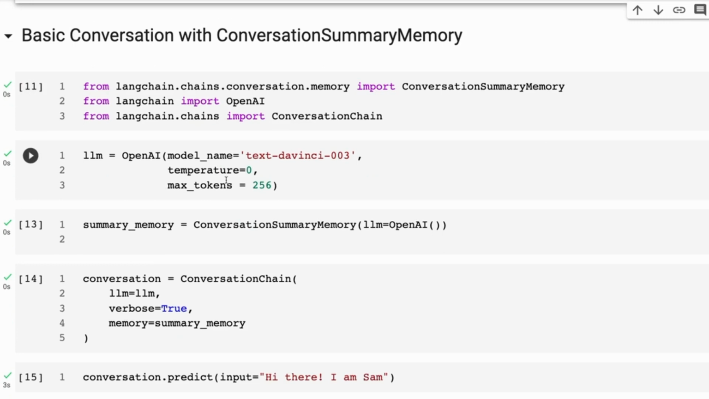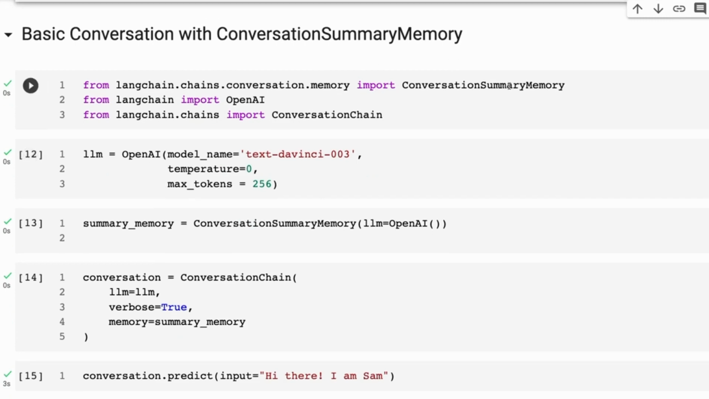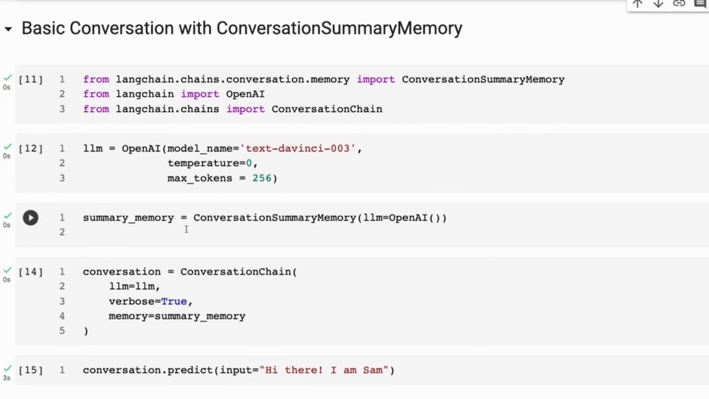The next kind of memory is conversation summary memory. So here we're again importing this in, we're instantiating the summary memory, and we're going to put it in here.